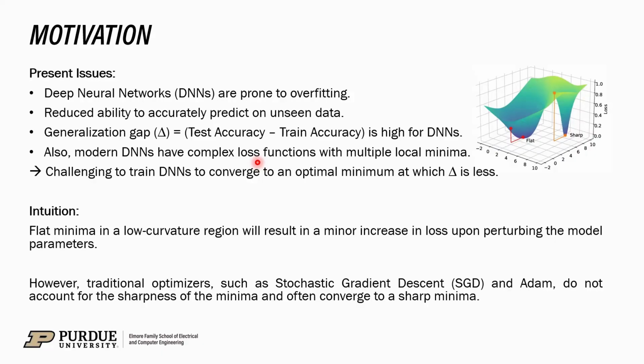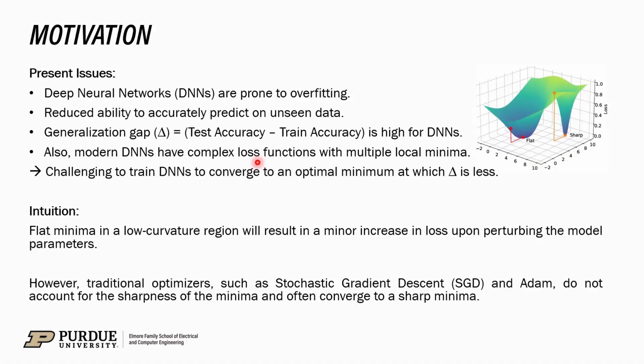Also, modern DNNs have complex loss functions with multiple local minima. This makes it challenging to train DNNs to converge to an optimal minima at which delta is less. Intuitively, a flat minima in a low curvature region in the loss function will result in a minor increase in loss upon perturbing the model parameters.